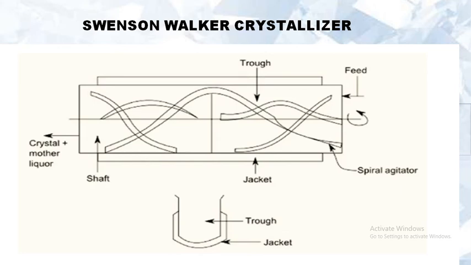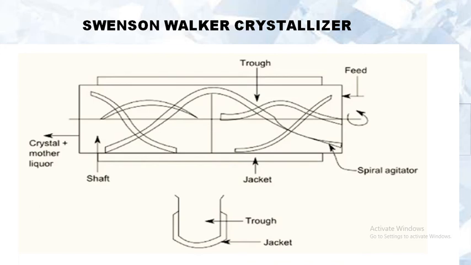From the mixture, the mother liquor is returned to the process and the wet crystals are fed to a centrifuge. This is the operation of Swanson-Walker crystallizer.